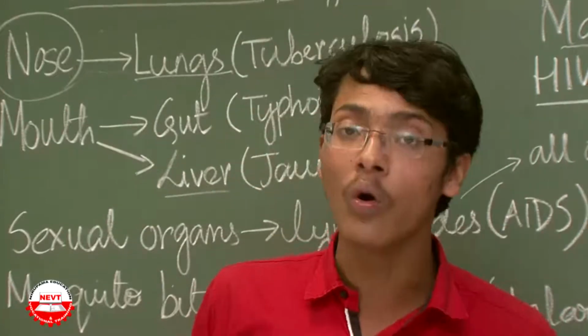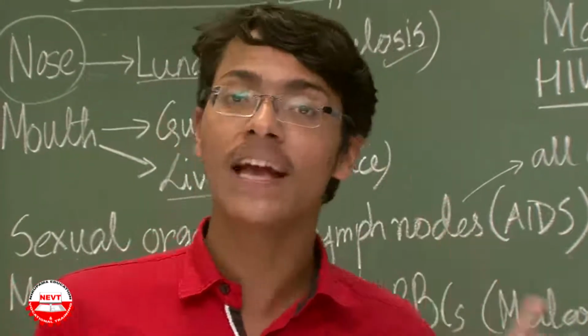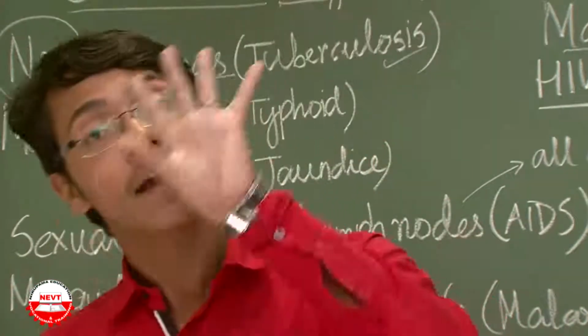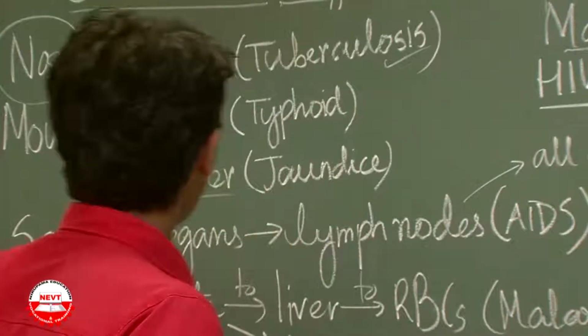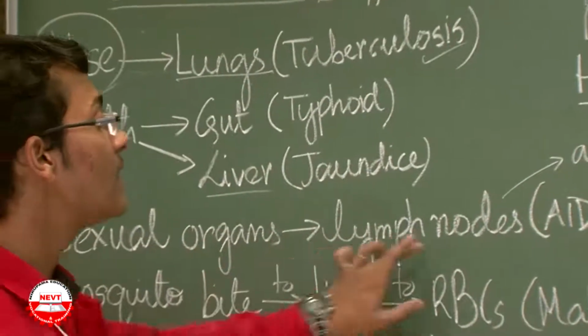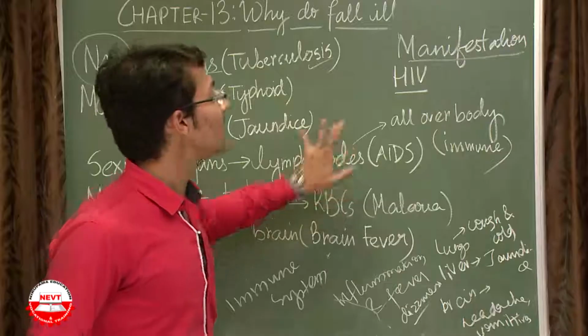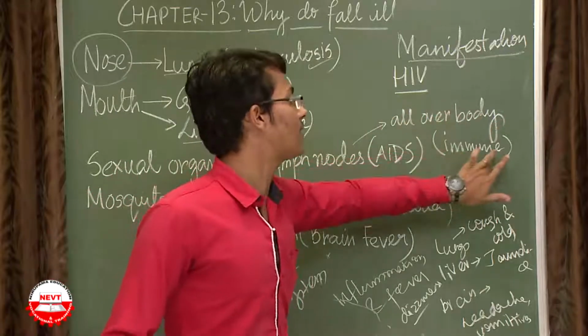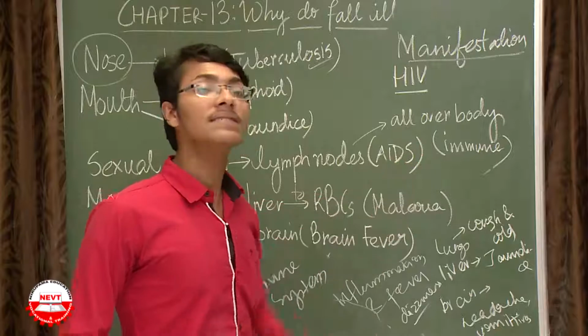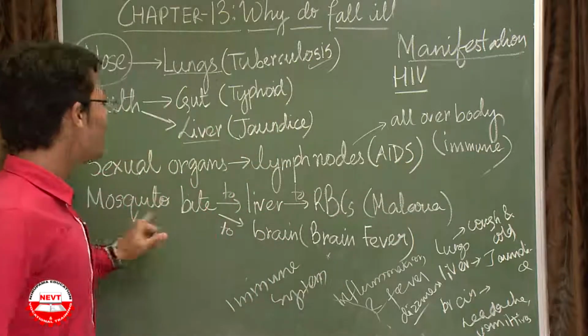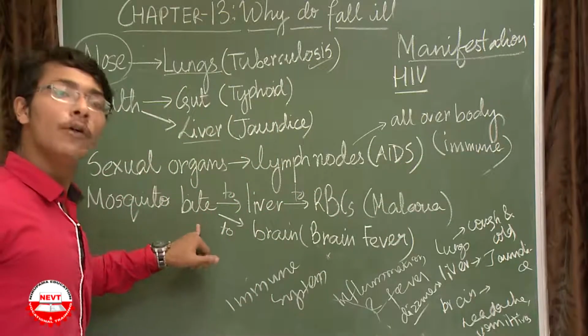So on the whole, the AIDS HIV virus affects our immune system. Sexual organs, then the lymph nodes, spreading all over the body and affecting the immune system: the example is AIDS.